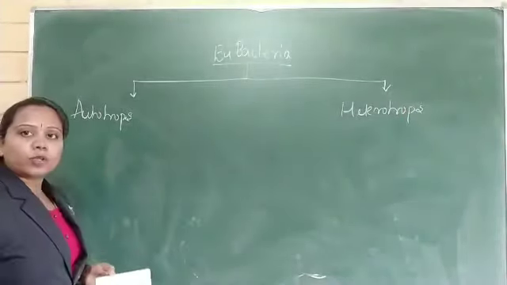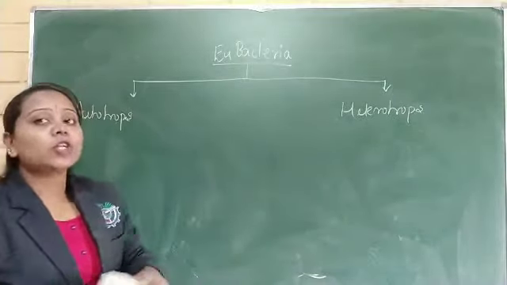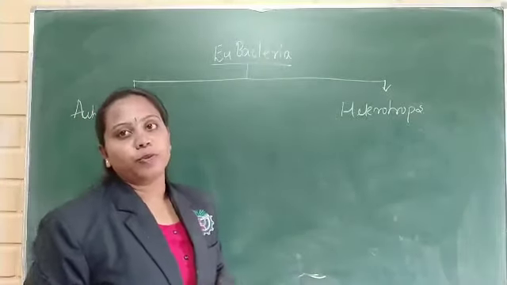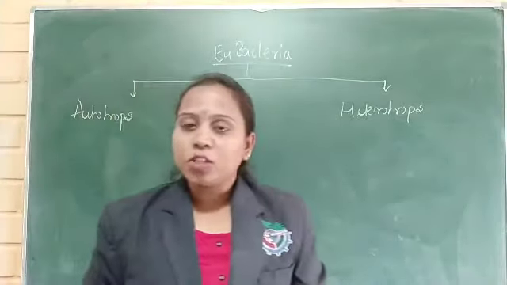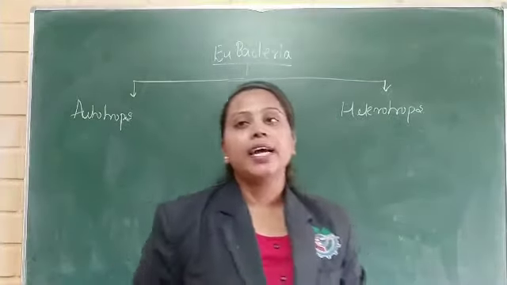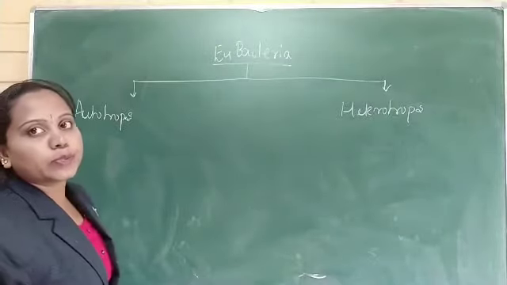What are autotrophs and what are heterotrophs? Autotroph means the bacteria which can prepare their own food. Those bacteria that never depend on other organisms for food are called autotrophs.